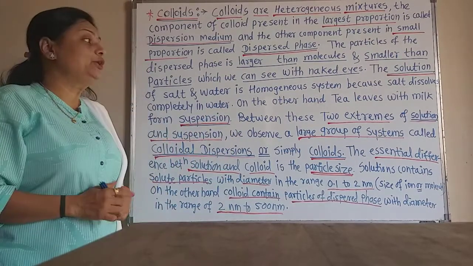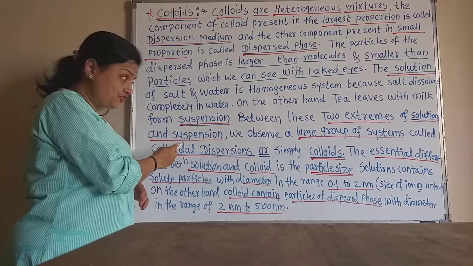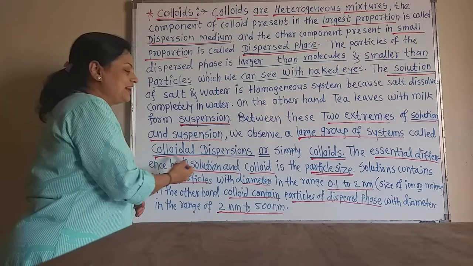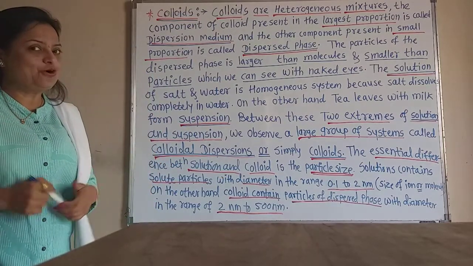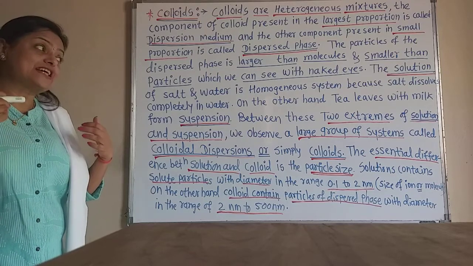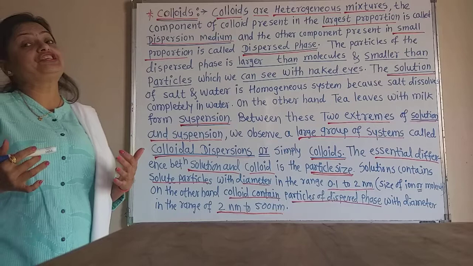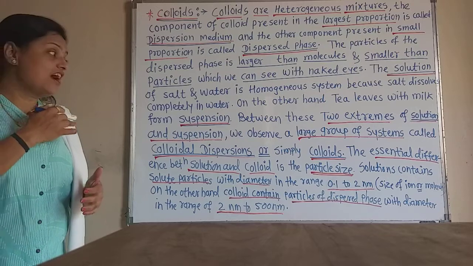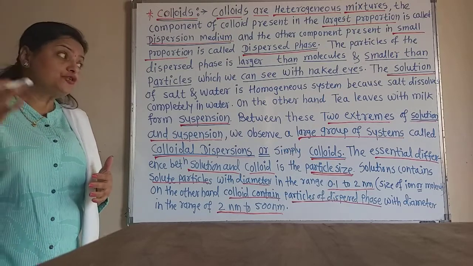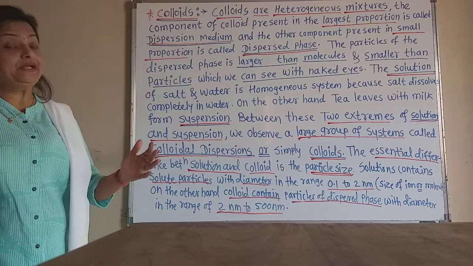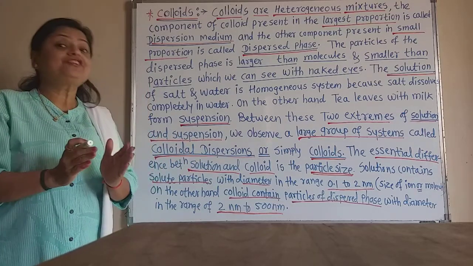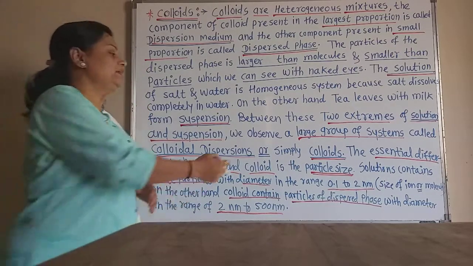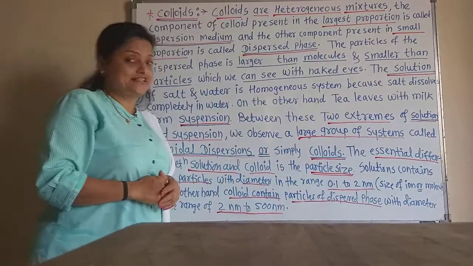Between the two extremes of solution and suspension, we observe a large group of systems called the colloidal dispersion. What is colloidal dispersion? It is the large group of systems between these two extremes, solution and suspension, and that large group of systems is called the colloidal dispersion, or simply we can call it the colloids also.